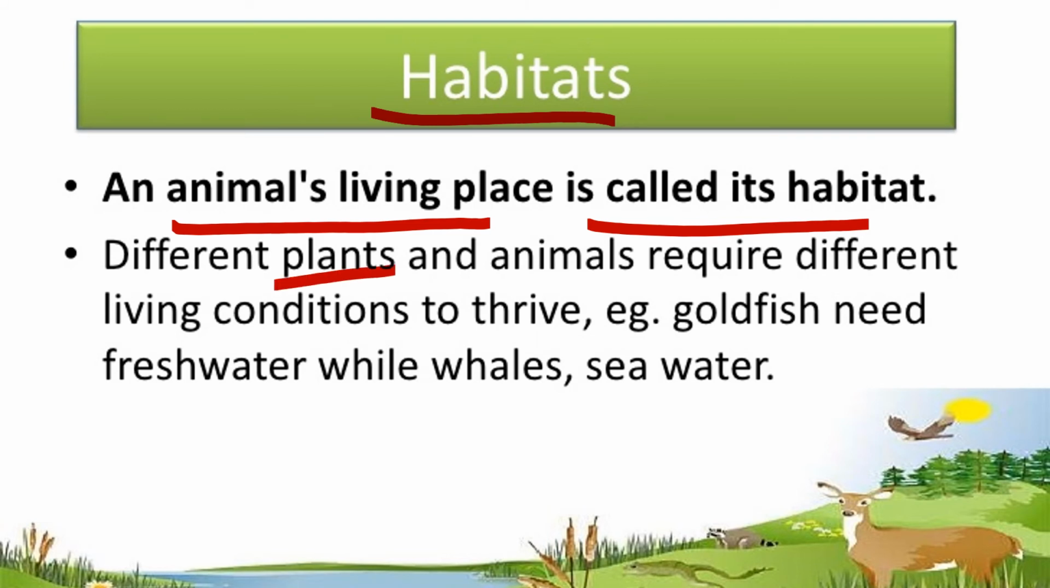Different plants and animals require different types of living conditions. Like water animals live in the sea, rivers, or lakes, and land animals live in forests or lands or grasslands, etc.